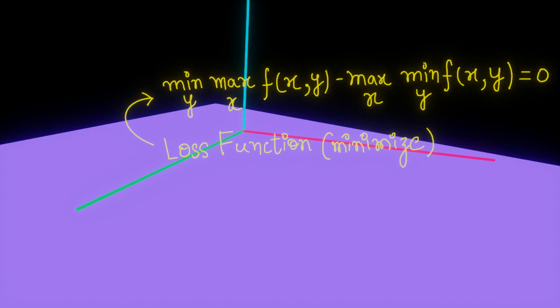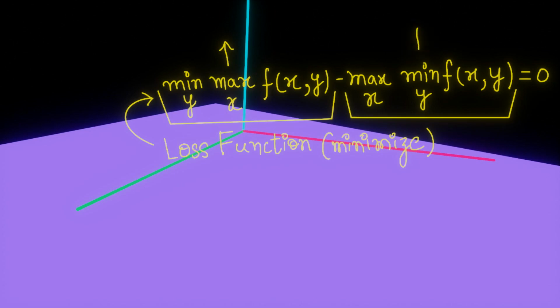Remember that we were looking for a way to establish a communication between the critic and the generator, or the two players who are playing the minimax game. For example, if the critic minimizes the network, which is this part in this loss function, in such a way which hinders or stops the other network from doing its job, then the other network, which is the generator, which is this part in our loss function, will adjust its own values to make this loss function 0. Which means that our generator was aware of what the critic did and it changed its own actions to minimize this whole expression or whole loss function.